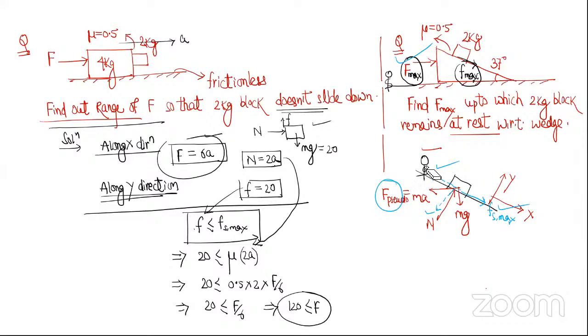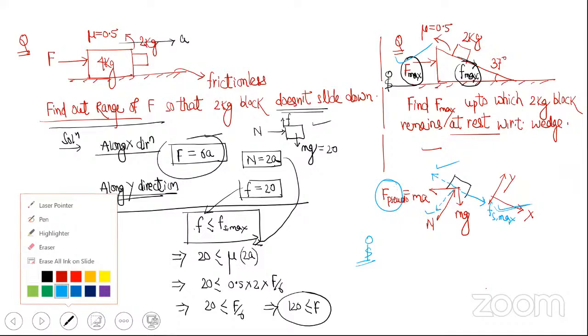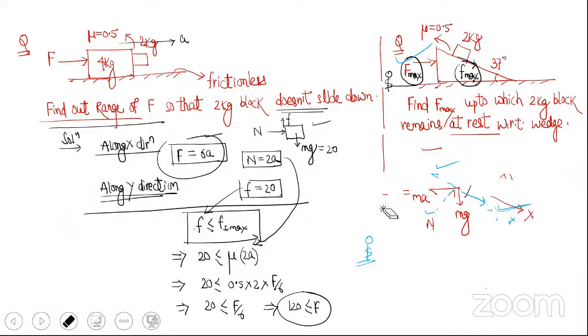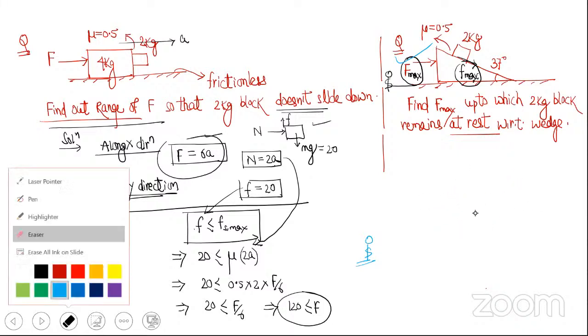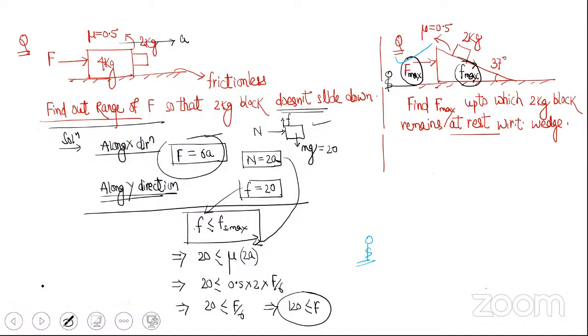Whether you look from here or from the ground, the friction will be the same. Just the pseudo force will be there in one and not in the other. Just to show you how I understood that friction is acting downward with maximum value, I was talking from the non-inertial frame. So you can erase it. Let's solve this question from the inertial frame, the ground frame, only. Is that clear?